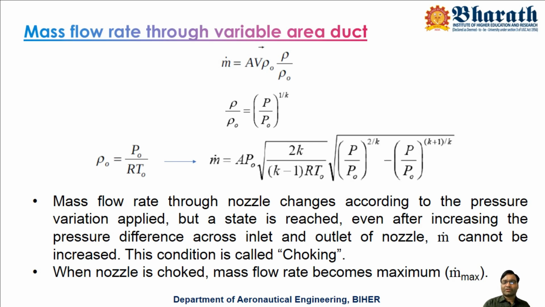Thereafter, there is no increment of m dot. That is the maximum possible m dot for that nozzle. Remember, each nozzle will have a different m dot max. More than that, it is not at all possible to increase the m dot value.